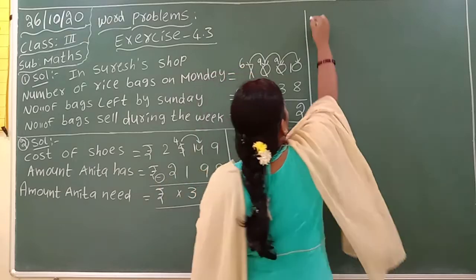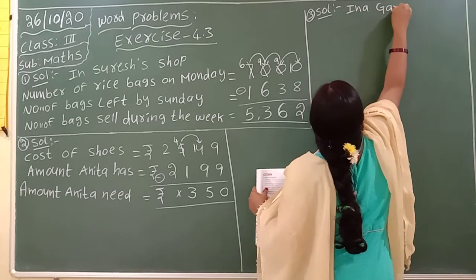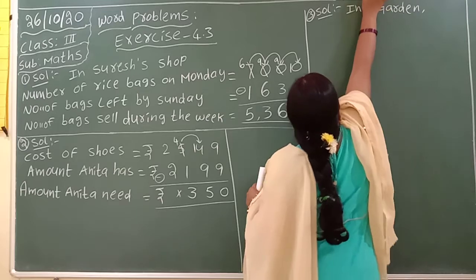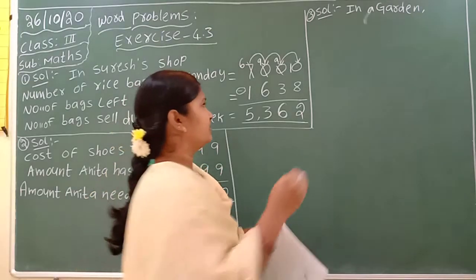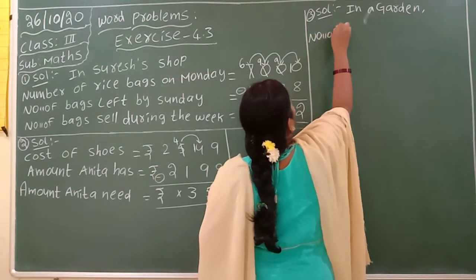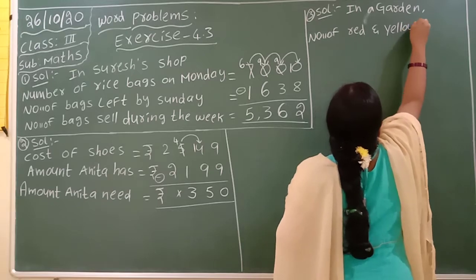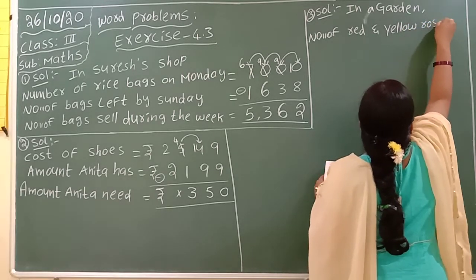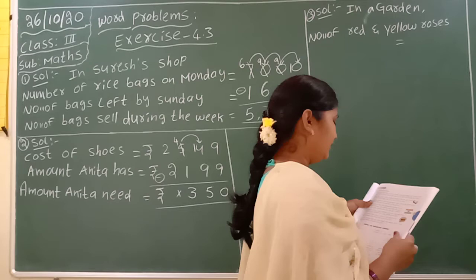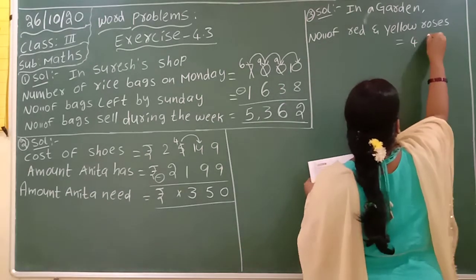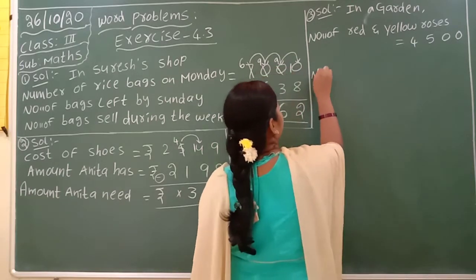Here, this is the third answer. In a garden, number of red and yellow roses is equal to, here place is not there so I am writing here. Okay, that is 4,500.